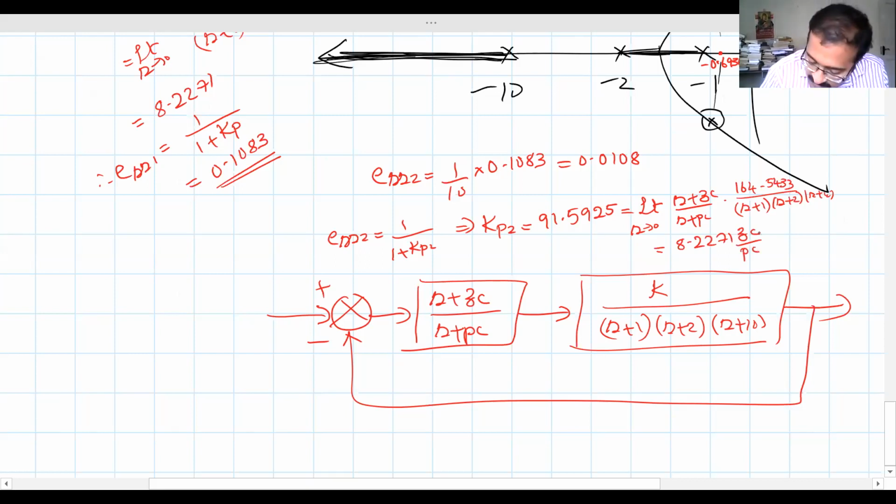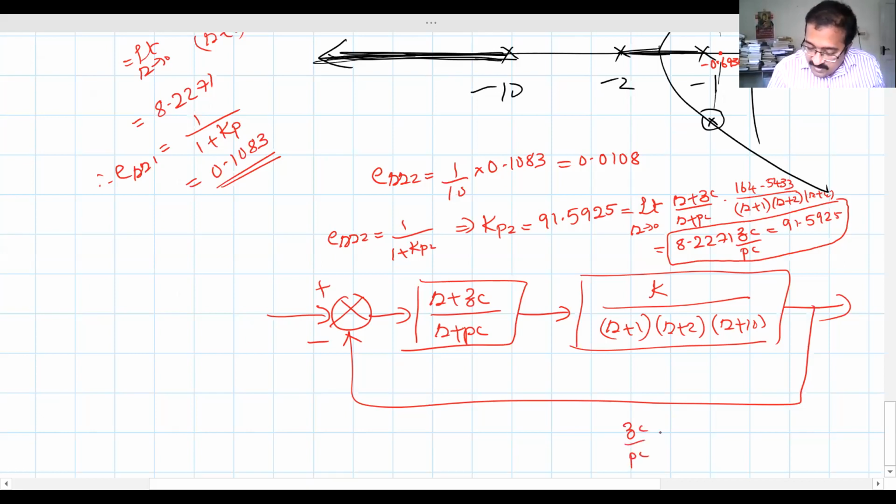How much is that? 91.5925. So 8.2271 zc by pc must be equal to 91.5925. What should zc by pc be? zc by pc must be equal to 91.5925 divided by 8.2271, and how much is that? 11.133. So we are given that the ratio of the compensator zero to the compensator pole must be 11.133.